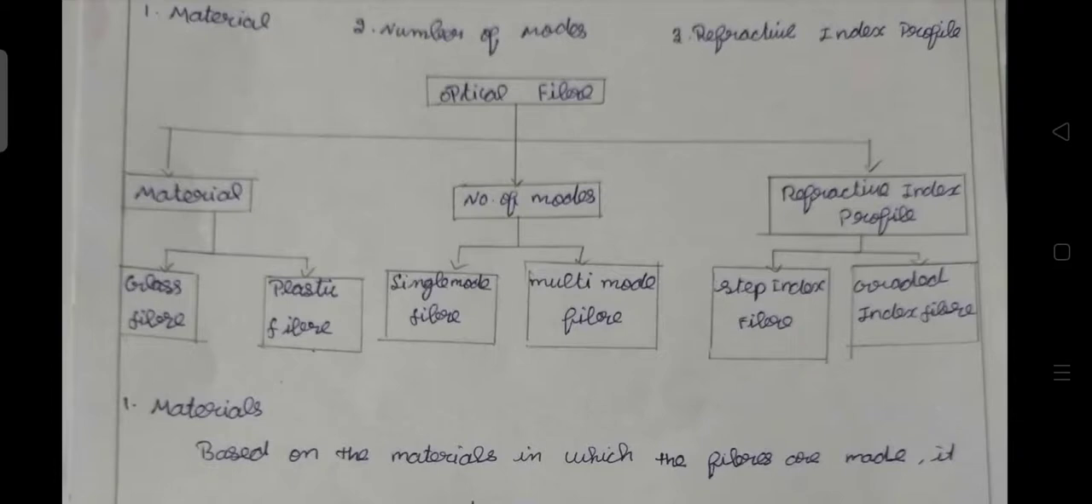Materials is further classified into two types: glass fiber and plastic fiber. Number of modes is classified into two more types: single mode fiber and multi mode fiber. Refractive index profile is classified into two more, step index fiber and graded index fiber.